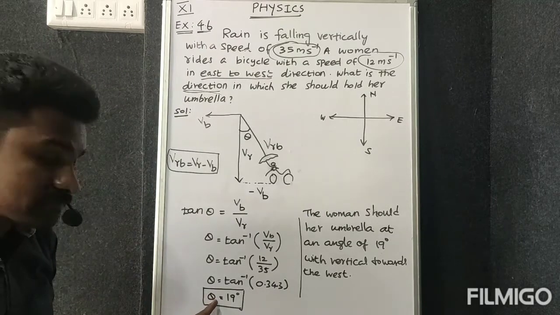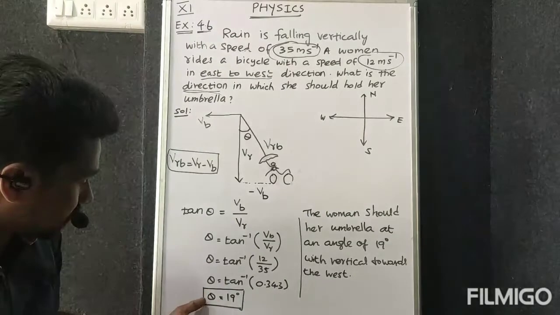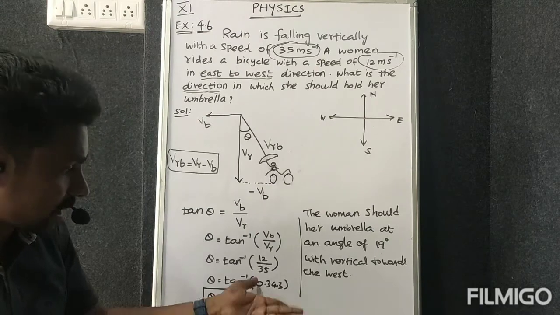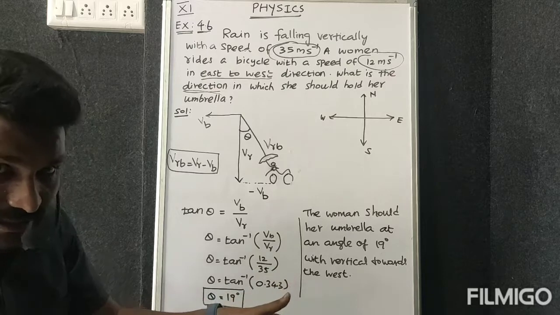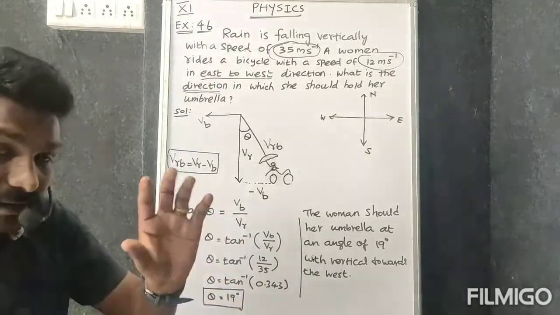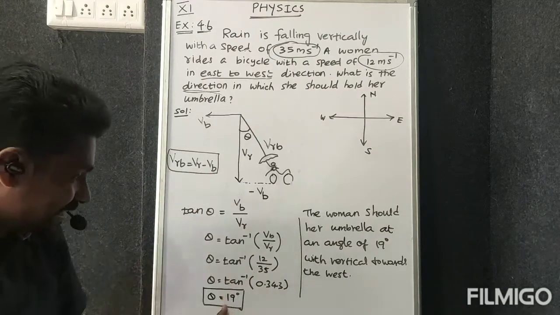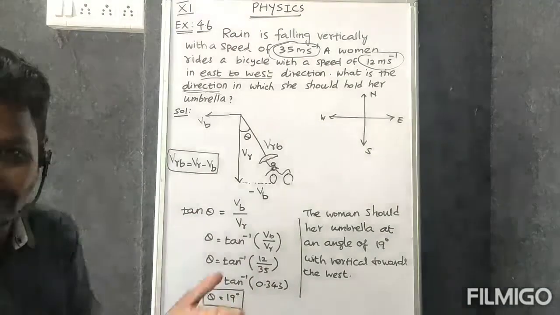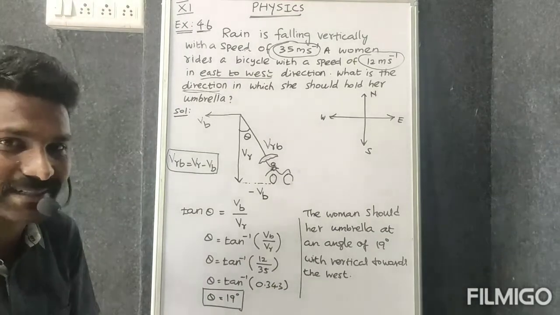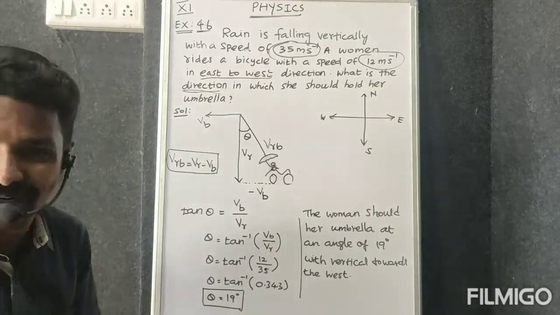So you know very well. So see the natural tan value, that is tan theta is equal to 0.343. In what angle? Corresponding angle is what? In 90 degree. Then take the log book and look at the tan value, then this answer will come. Okay students, the same concept but a different approach. I hope you understand this question.